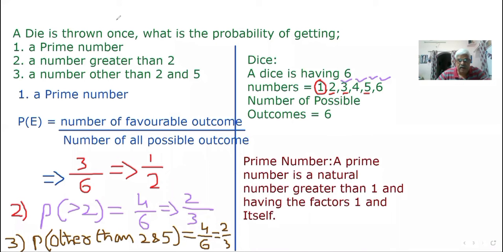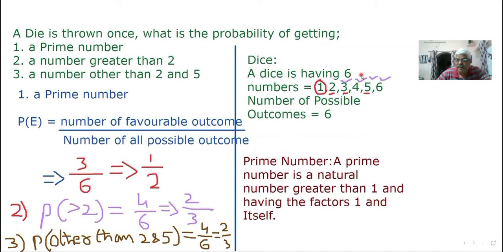Here, the next problem given for us to solve is: a die is thrown once. What is the probability of getting? First question is a prime number. Second one, a number greater than 2. Third one is a number other than 2 and 5. Right, dears?